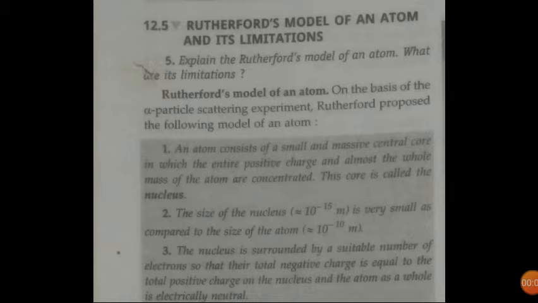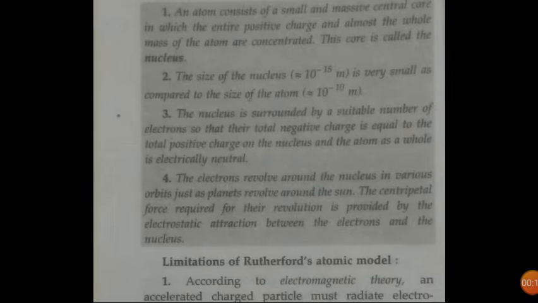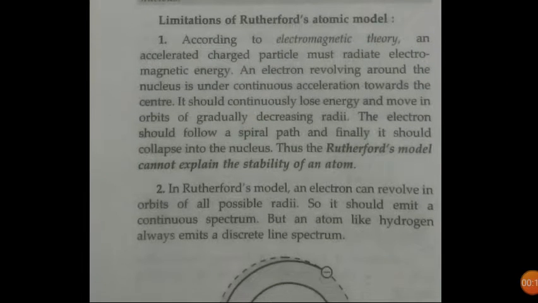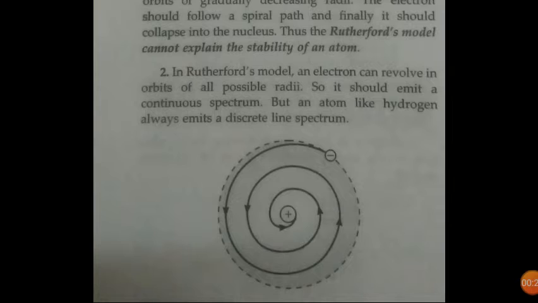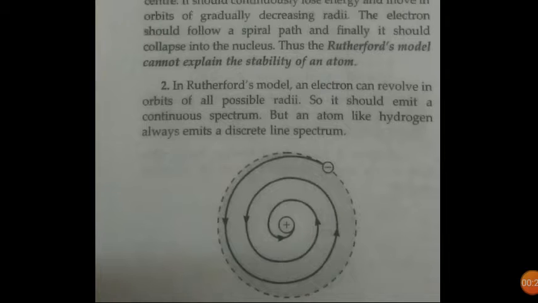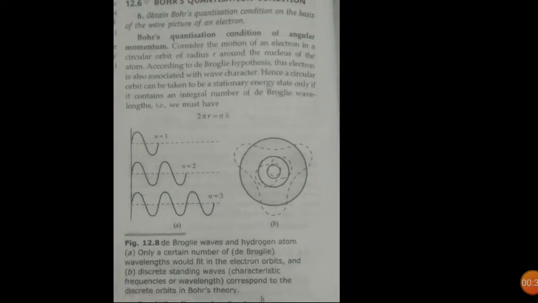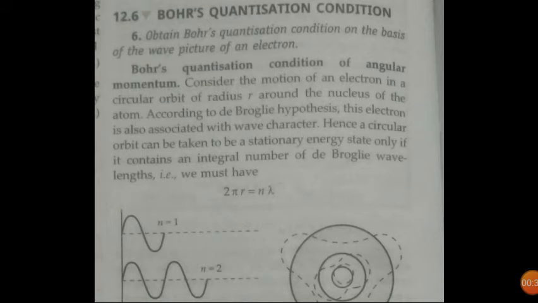So, in the previous lecture we have discussed Rutherford's model as well as Thomson's model of an atom. And in Rutherford's model we have discussed its limitations as well. So, after the attempt of Thomson and Rutherford, Bohr also tried to put out an idea of the arrangement of an atom. Okay, so before going to understand Bohr's model of an atom, let us first discuss Bohr's quantization condition.